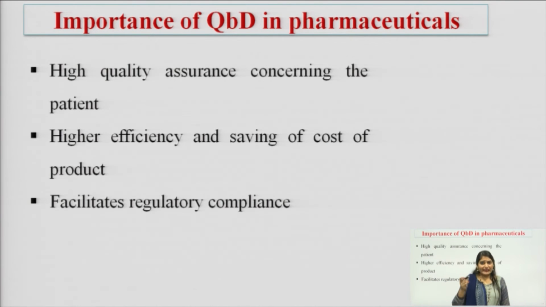Okay. And this gradual improvement or this continuous improvement will be helpful in reducing the waste product. This will be helpful in reducing the reworking cost, and if reworking cost is reduced, then automatically cost of production will be lowered, and if cost of production will be lowered, then maximum benefit or maximum profit can be achieved from the product. Next is facilitates regulatory compliance.